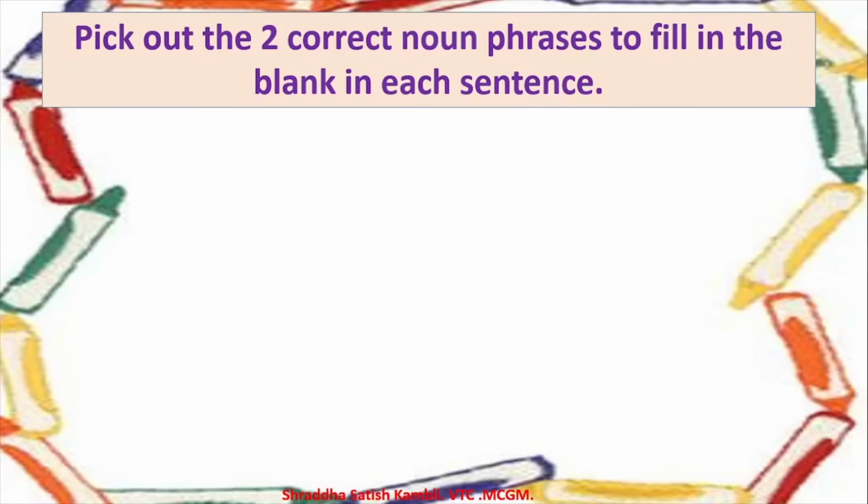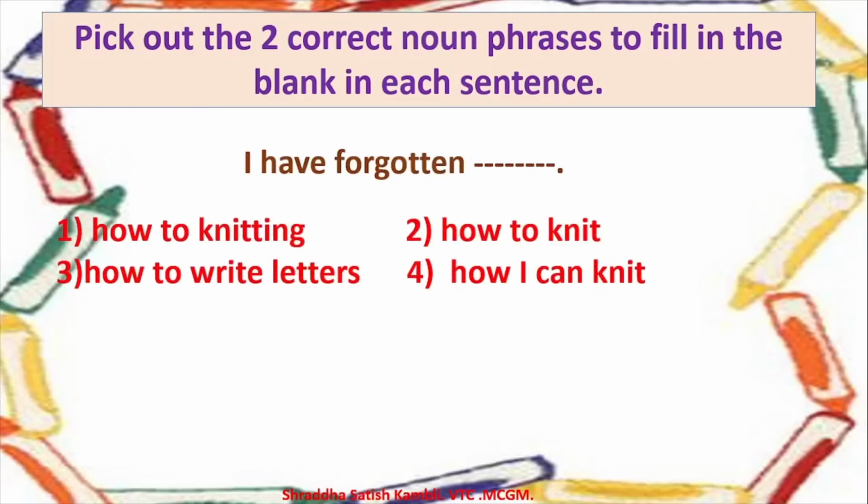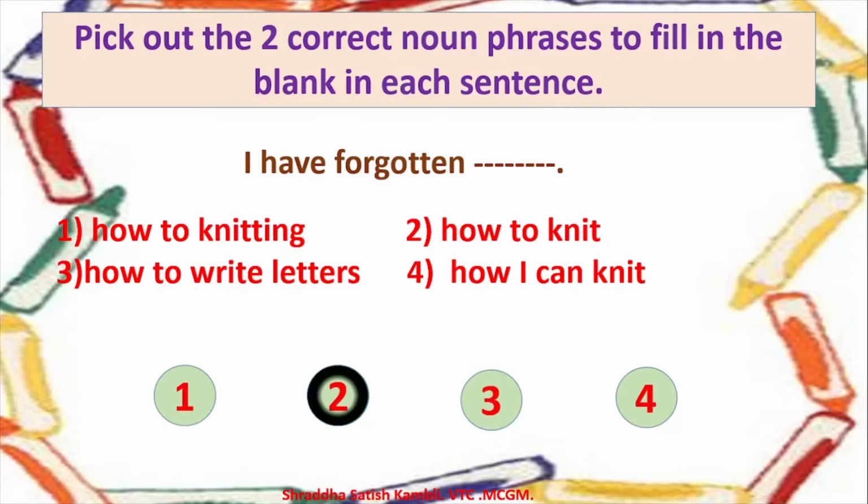Example 2 here in this pattern 4. Pick out the 2 correct noun phrases to fill in the blank in each sentence. Again, let me concentrate on the words 2 correct. So you have, I have forgotten dash. How to knitting, how to knit, how to write letters, how I can knit. So I have forgotten, answer number 2, how to knit. And answer number 3, I have forgotten how to write letters. Okay, so these two options, 2 and 3, are correct.